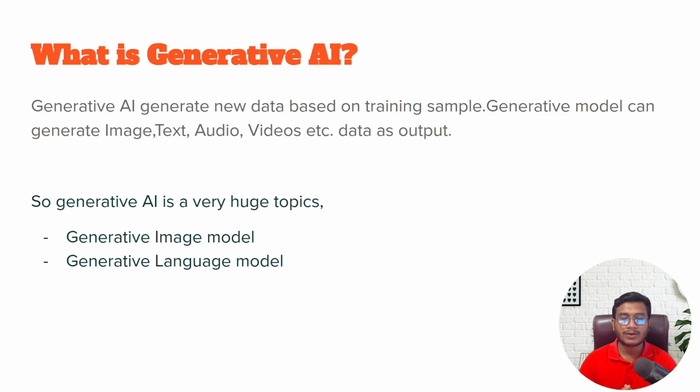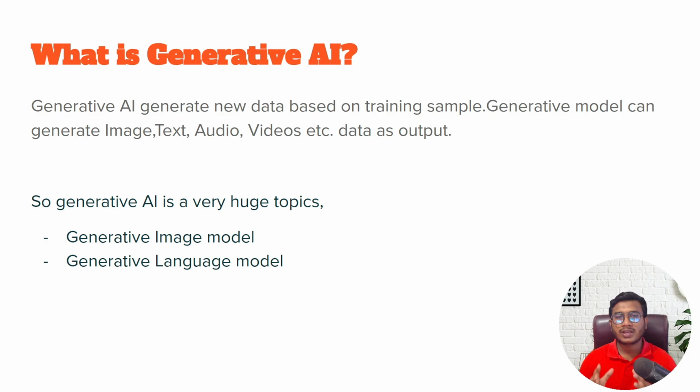I think you have already worked with machine learning, deep learning, computer vision, and so on, right? There you used something called a discriminative model. And what is a discriminative model? Based on some input, it will predict the output for that data. And to train the discriminative model, we used something called labeled data.